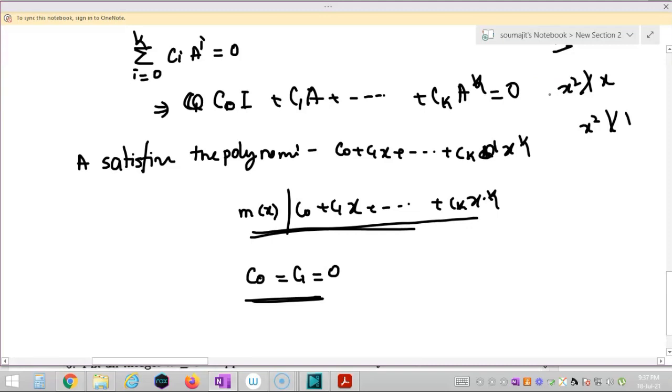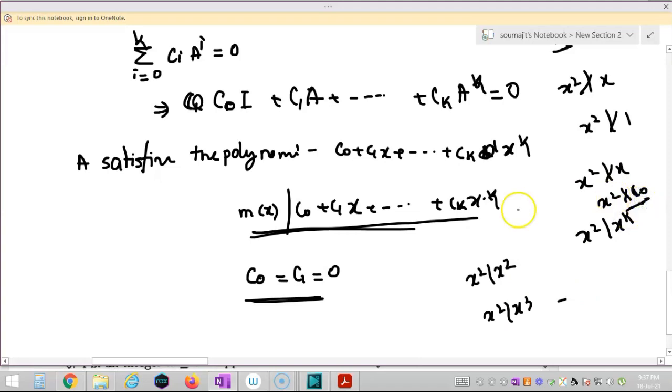So the minimum power of x in the minimal polynomial is 2, and m(x) divides this polynomial. m(x) divides x cube, x to the power 4, up to x to the power k, but x square is not dividing x and x square is not dividing the constant term c0. So m(x) divides this if and only if c0 and c1 are equal to 0. Otherwise m(x) cannot divide this polynomial, and hence c0 and c1 are equal to 0. So this completes the proof.